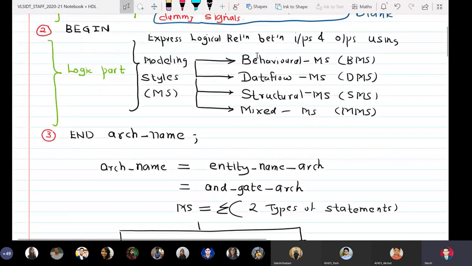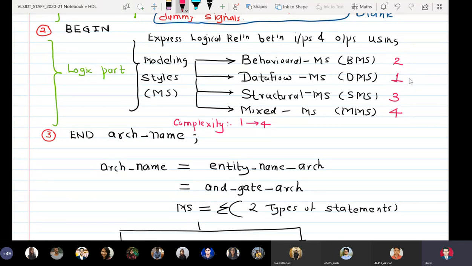As far as the complexity level of modeling is concerned, on a scale of 1 to 4, data flow is the simplest, behavioral is a little more complex, structural is more complex, and mixed is the most complex, because it is a combination of three.